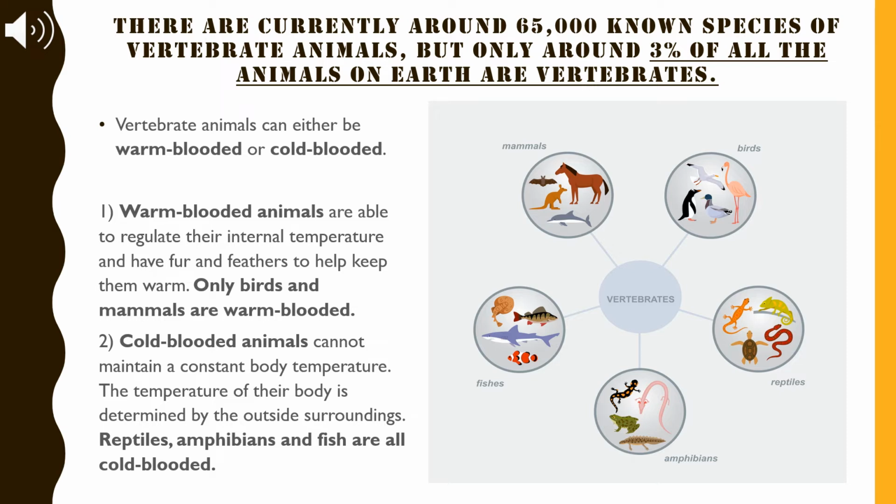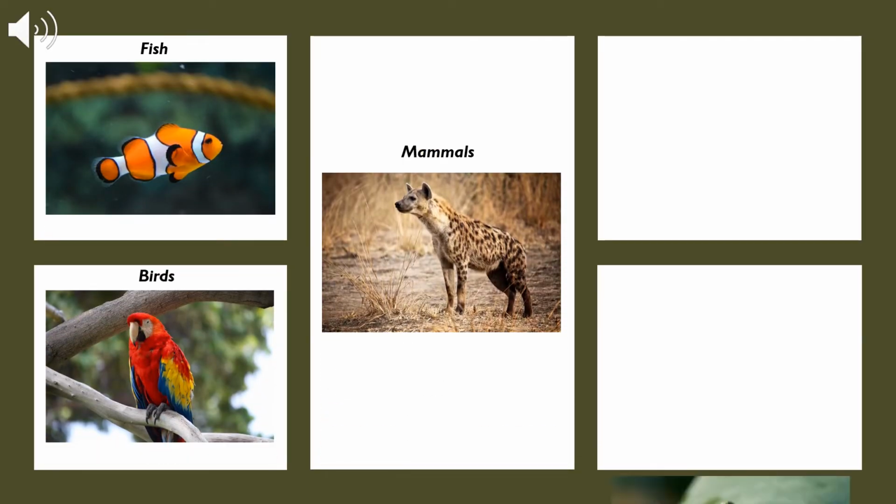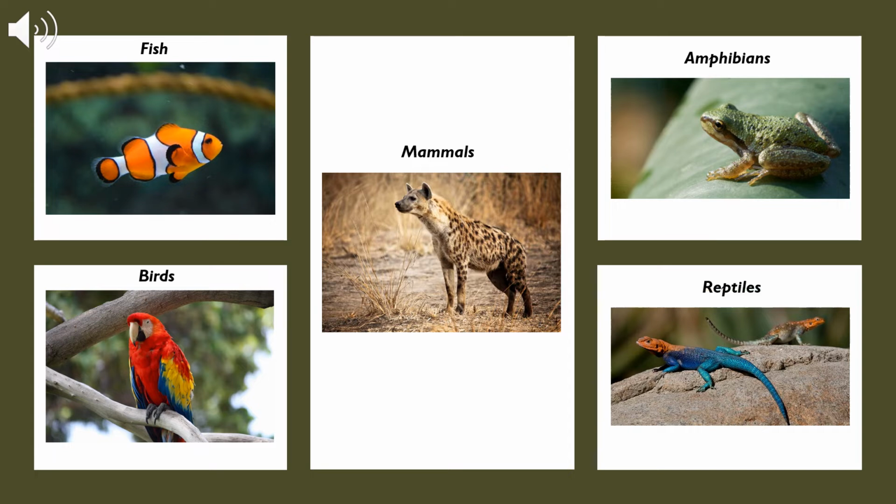For example, when the sun sets at night, their bodies are cooler because it is less warm outside. When the sun is out, however, their bodies soak up the heat and become warmer. Here are some examples of the vertebrate animals. You can play the PowerPoint and try to guess which vertebrate group the following animals belong to. Is it fish, bird, mammal, amphibian, or reptile? Try to do it by yourself.